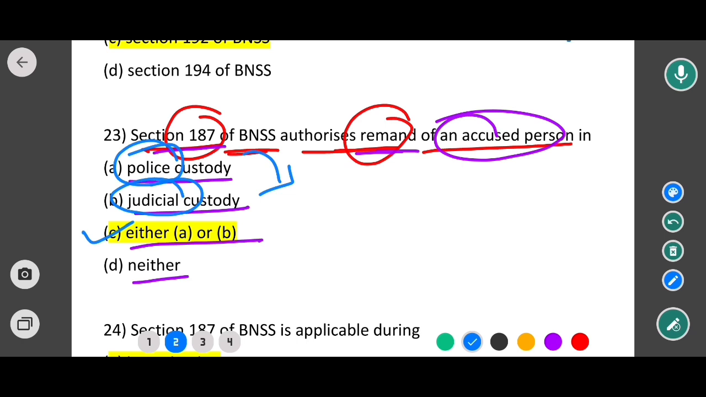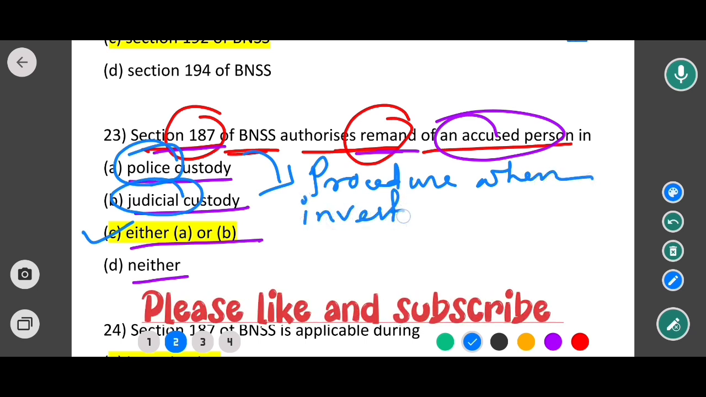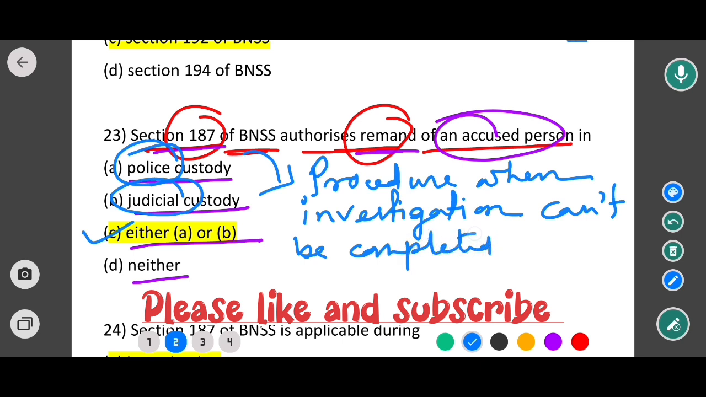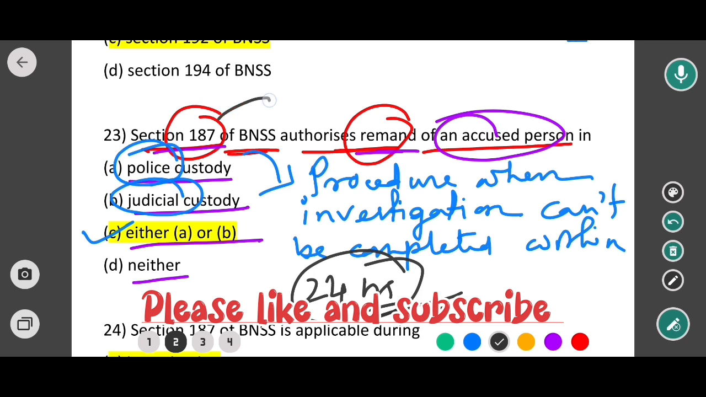What heading is given for section 187? Procedure when investigation cannot be completed within 24 hours. If the investigation is not completed within 24 hours, what provisions are given under BNSS? Now this section 187 of BNSS corresponds to which section of CrPC? This section corresponds to section 167.